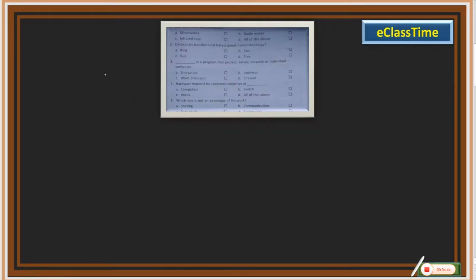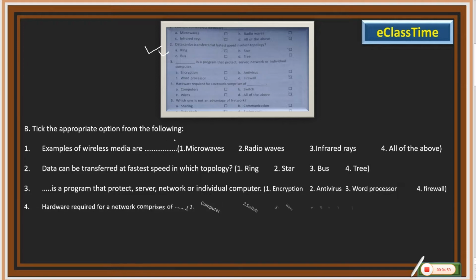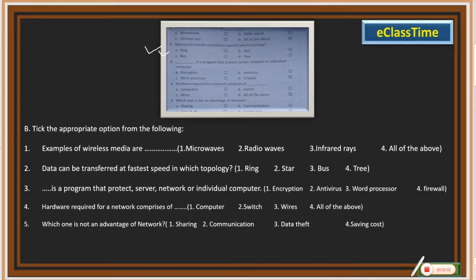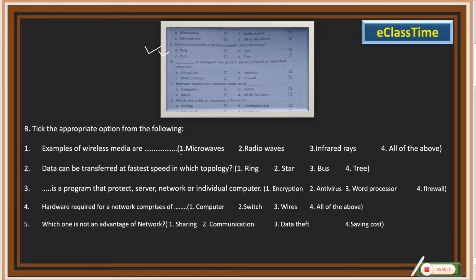Now the next exercise asks us to choose the correct option. Many questions are given there with options, and from these options only we need to choose the correct one.